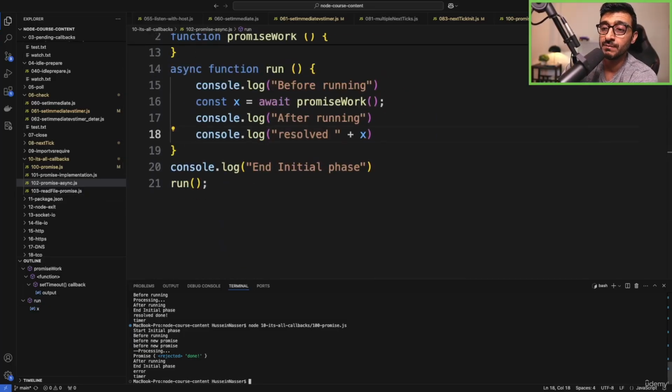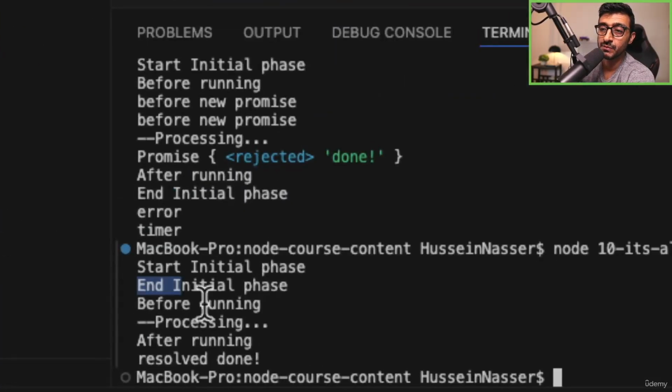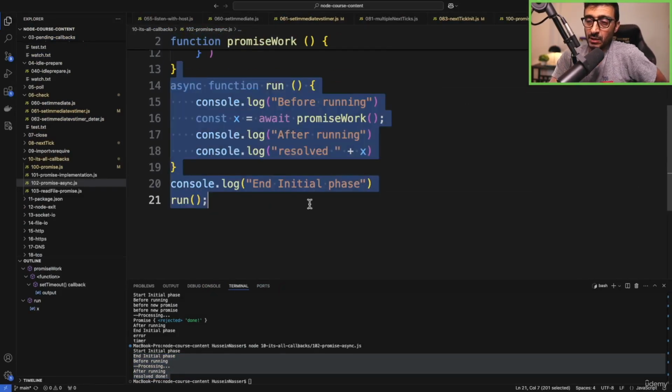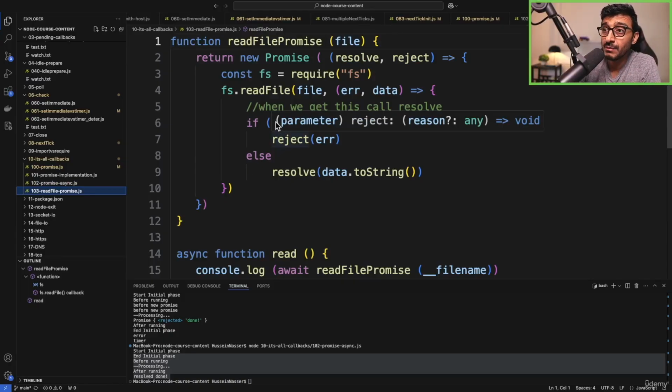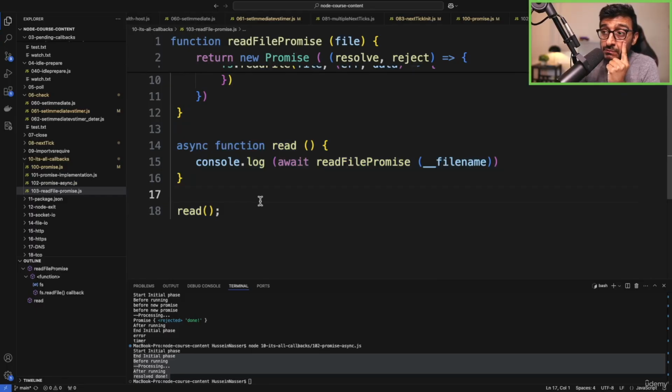I guess we can run it. Show you. Node 102. Yep. And I'm pretty sure most people use async await because it's just easier to read, right? And finally, how about we actually implement read file, but as a promised version, right?